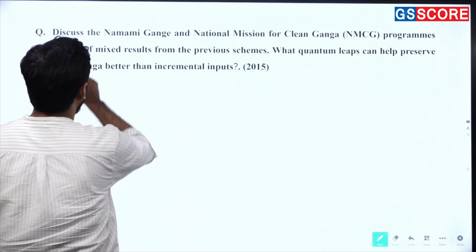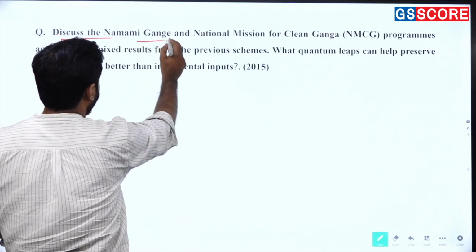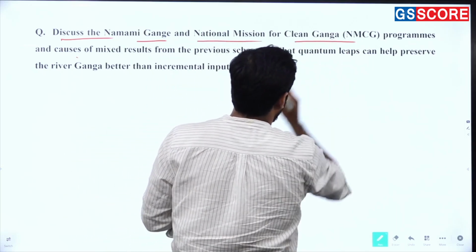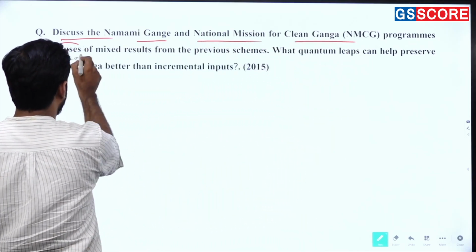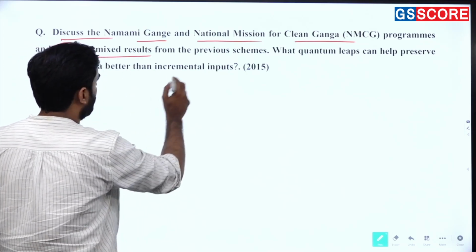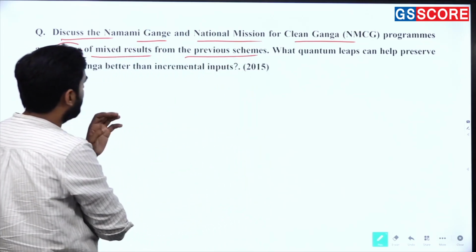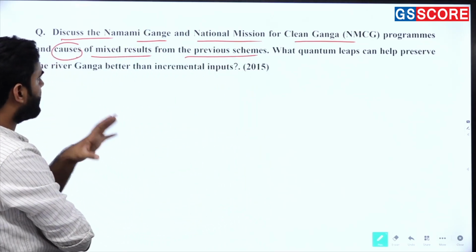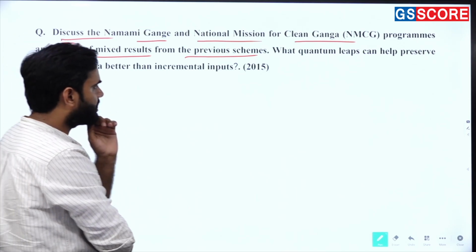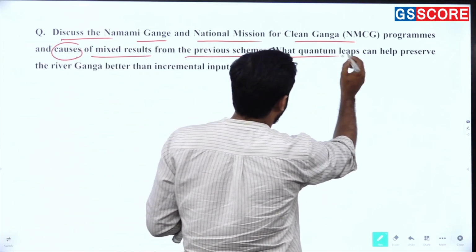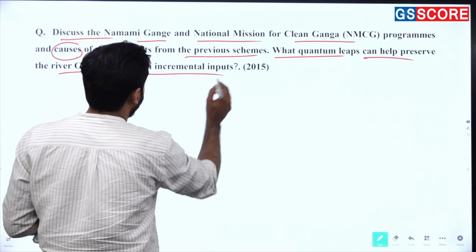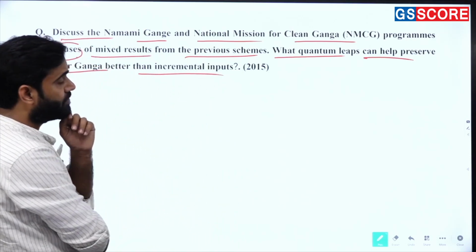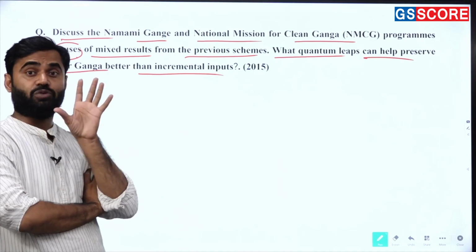The second part is about the causes of mixed results from previous schemes. Again, what quantum leaps can help preserve the river Ganga better than incremental inputs? So this was from 2015.